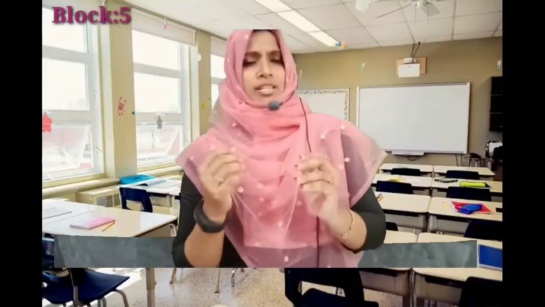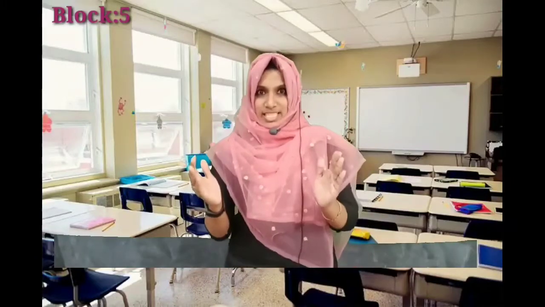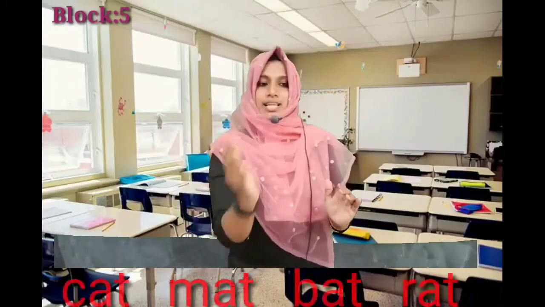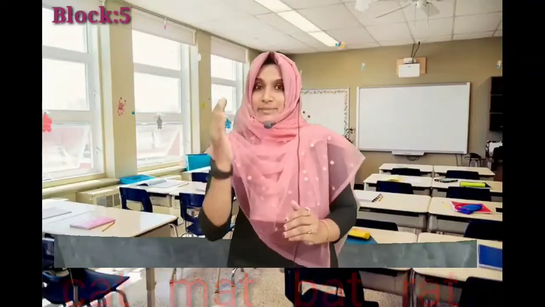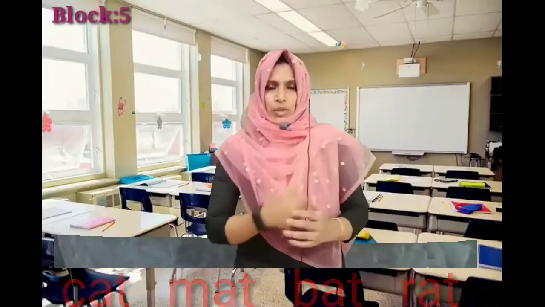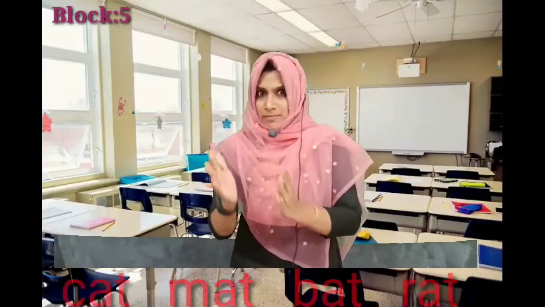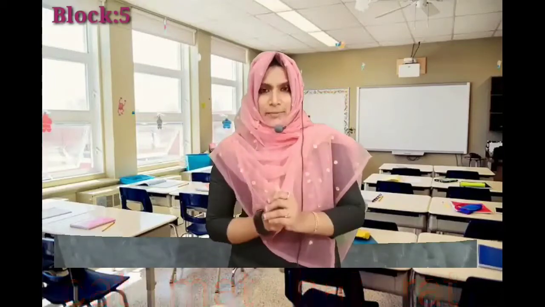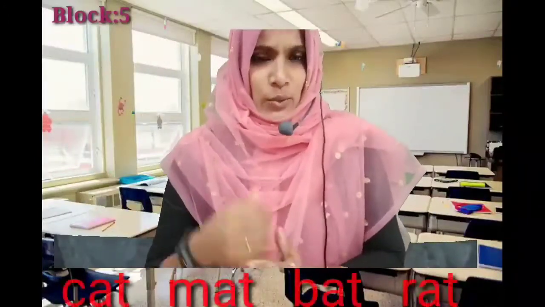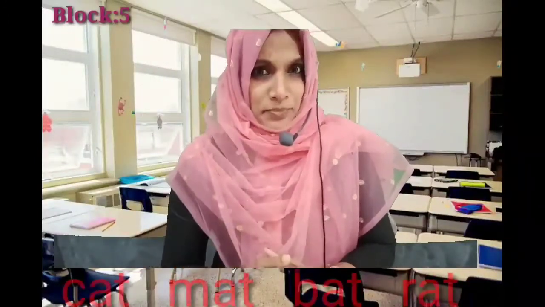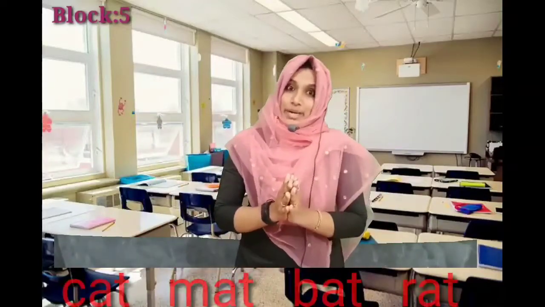And now, ma'am will speak out some words. Okay, so you have to listen to those words. So the words are cat, mat, bat, rat. What are these words? Yes, these types of words have a special name. We have learned it in our last class, from your grade 1. What is the special name? Yes, it is rhyming words. So these words are rhyming words.